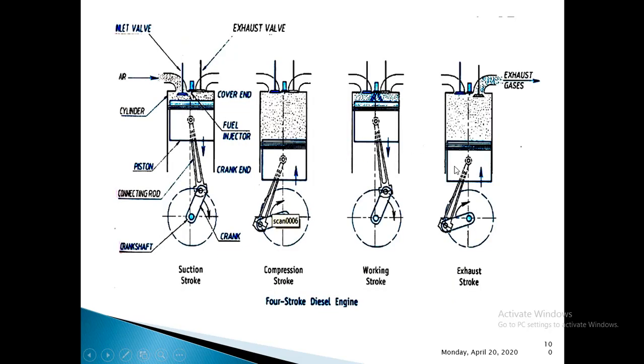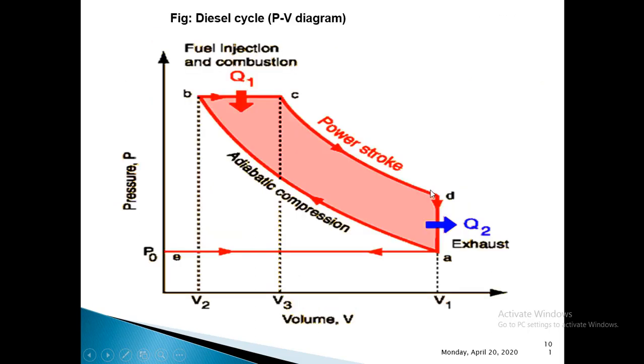Next, before going for the exhaust stroke, you need to write the constant volume heat rejection process. When the power stroke is about to finish, the exhaust valve will open, and as soon as the exhaust valve opens, part of the exhaust gases will move out of the combustion chamber through this exhaust valve. That will take place at constant volume, and that is shown by a vertical line DA on this PV diagram. The exhaust stroke is not mentioned here actually; the exhaust will come somewhere here. Here it is Q2 they have shown, that is the heat rejection process, constant volume heat rejection, represented by a vertical line DA on the PV diagram.